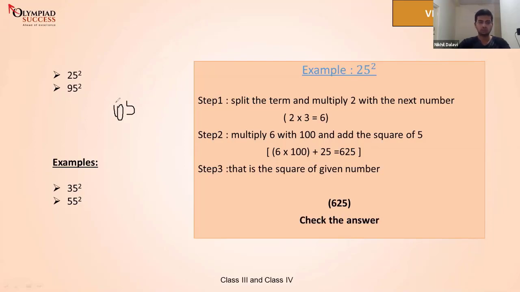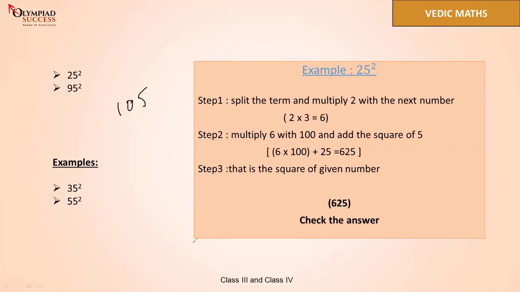So here's a question: 105 square. How will you do this now? Can anyone try this? I'm waiting for the answers.